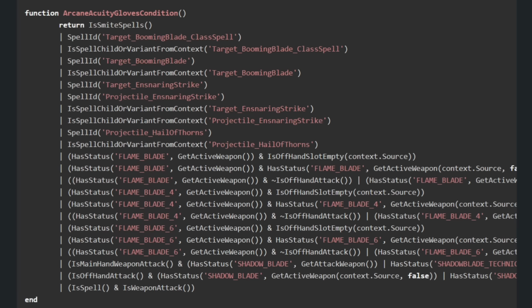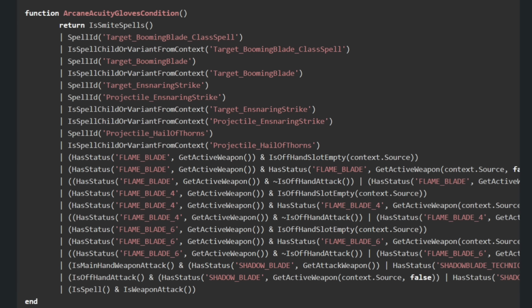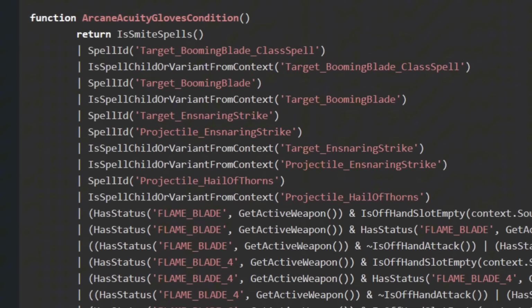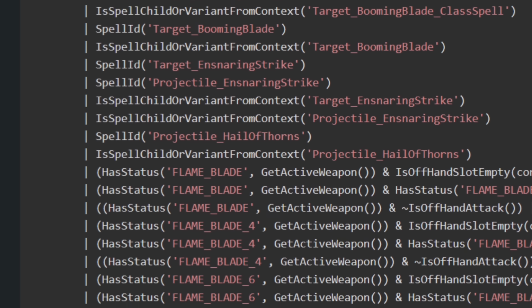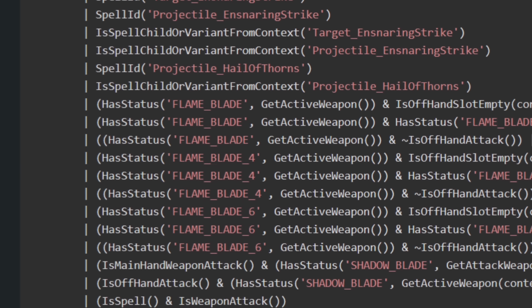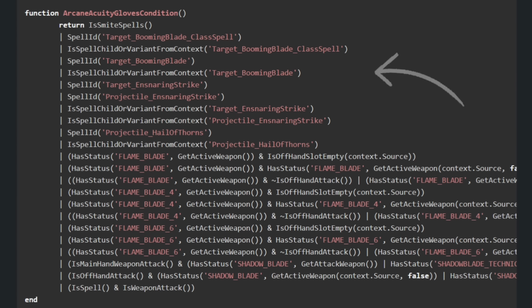The triggers for the gloves are controlled by the aptly named Arcane Acuity Gloves condition, which you can see here. It's essentially just a series of checks to see if the triggering damage was caused by a qualifying damage source, like Booming Blade or a Smite spell.